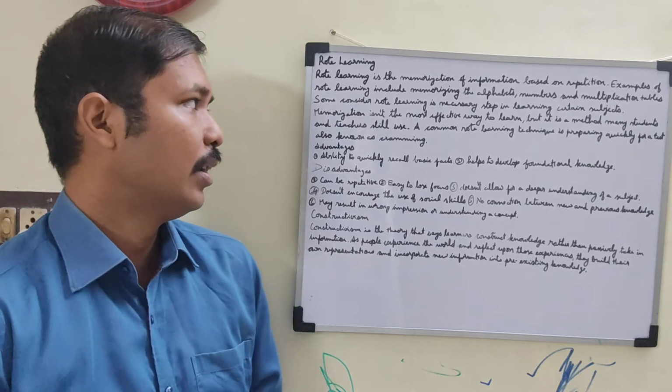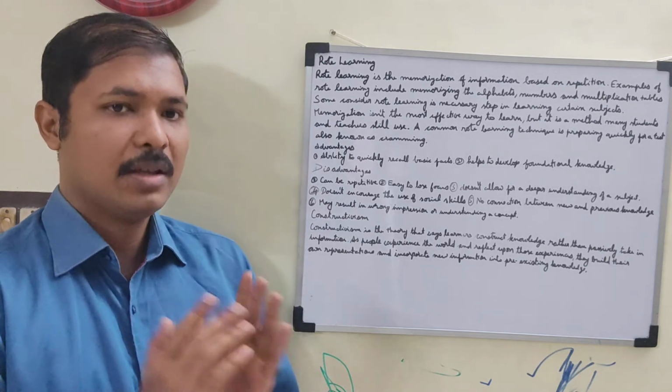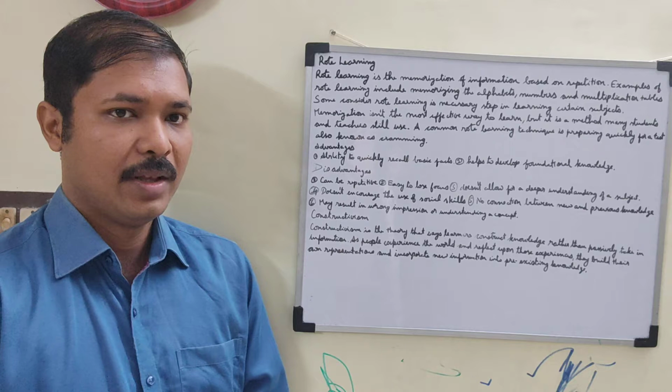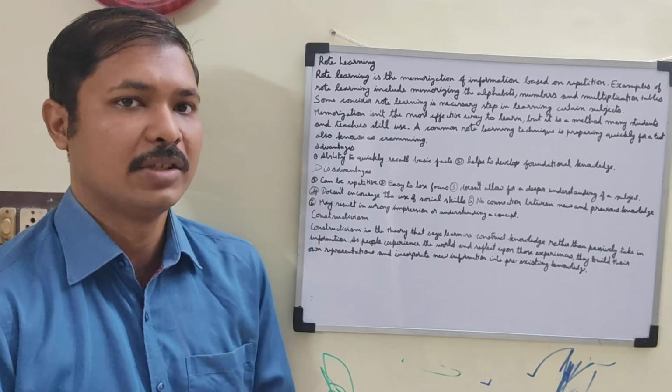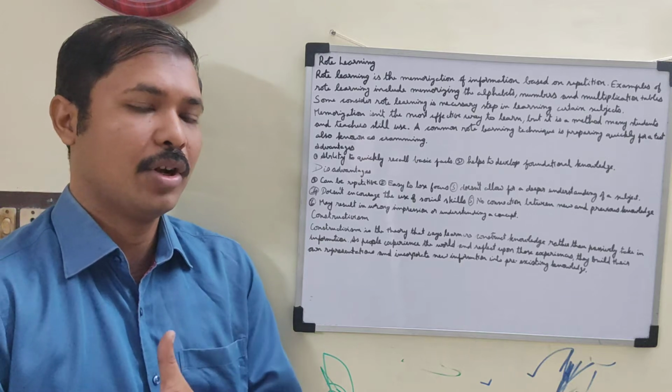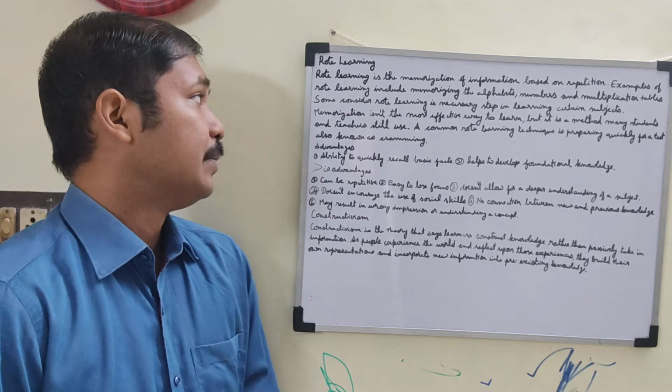Memorizing alphabets, numbers, and multiplication, we can't do anything. We have to memorize, and we have to encourage our students to memorize that information. That is rote learning, and that should be the case at the primary level.